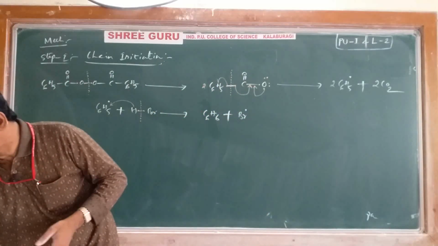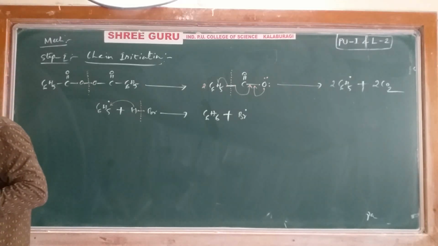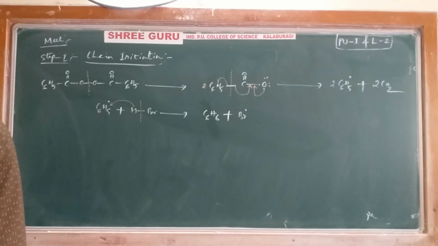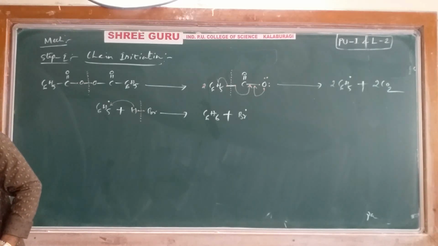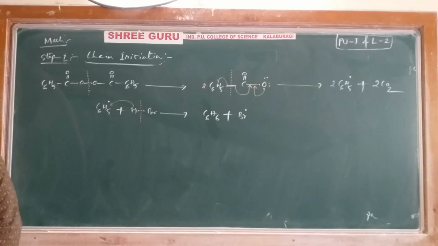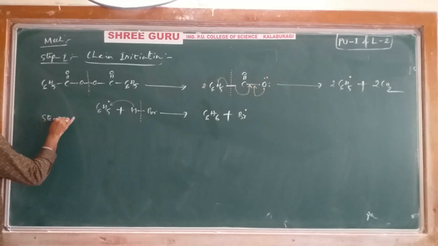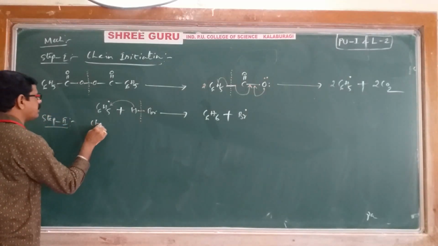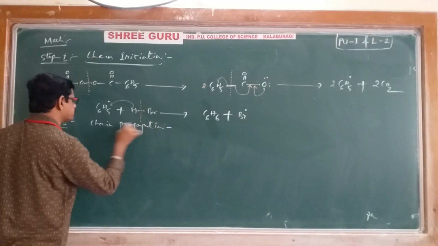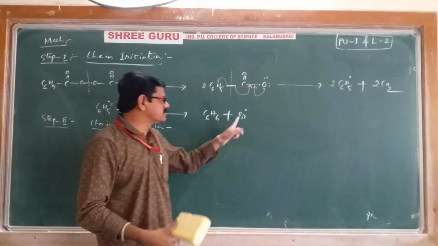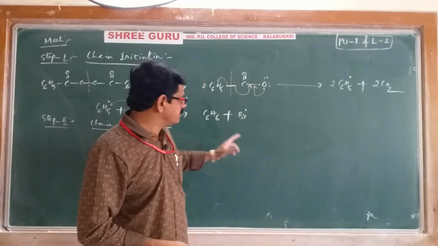Okay, step 2, chain propagation. In the chain propagation, what happened? This bromine free radical only will develop the chain, will propagate the chain. Okay, right. How is it possible?